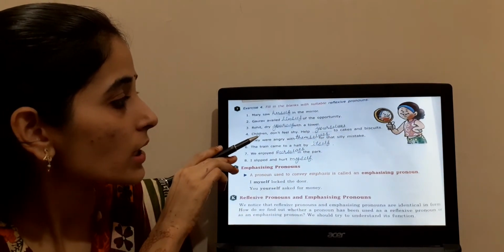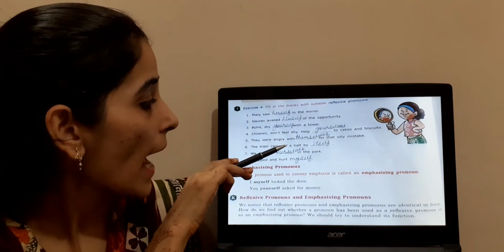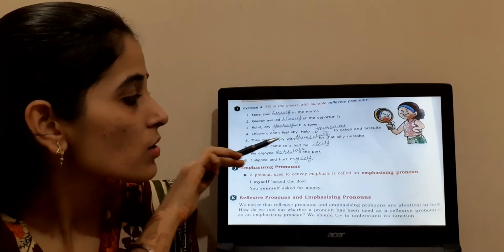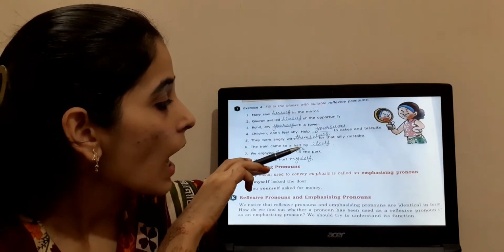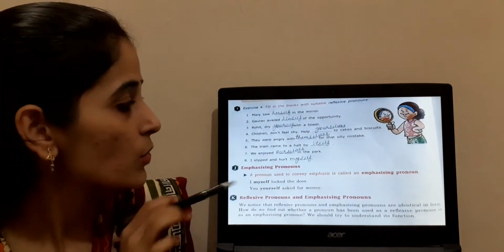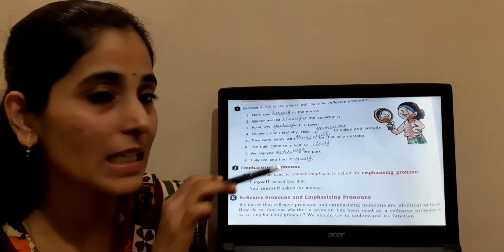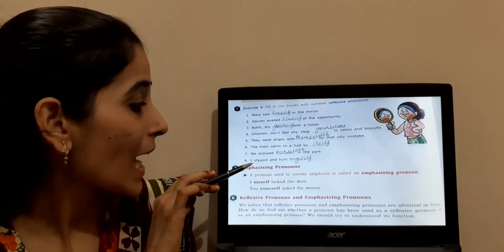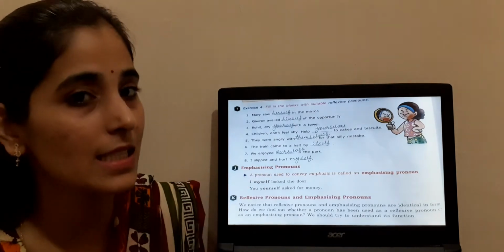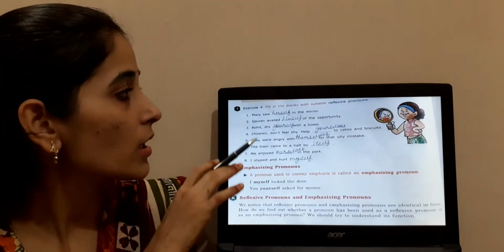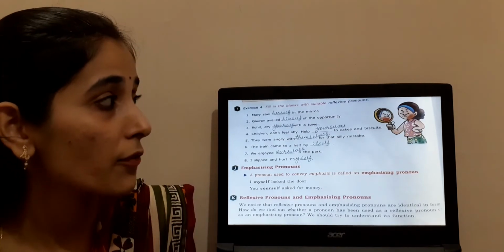That means what here? Children is plural, so we will use SELVES. They were angry with themselves. So they represents the plural form. The train came to a halt by itself. We are talking about a train, so we use itself. We enjoyed ourselves. We represents plural, so it is ourselves. I slipped and hurt myself. It is singular, I represents singular, so myself. So whoever is receiving the action, that is the reflexive pronoun.